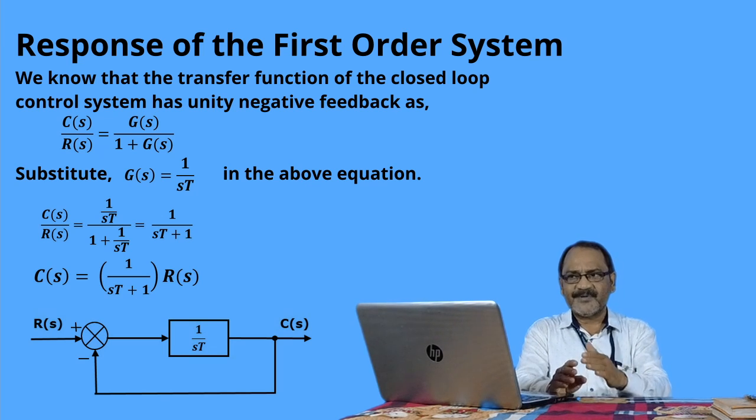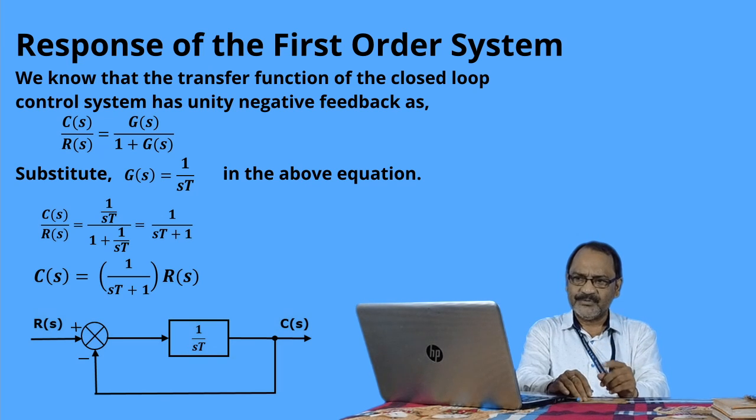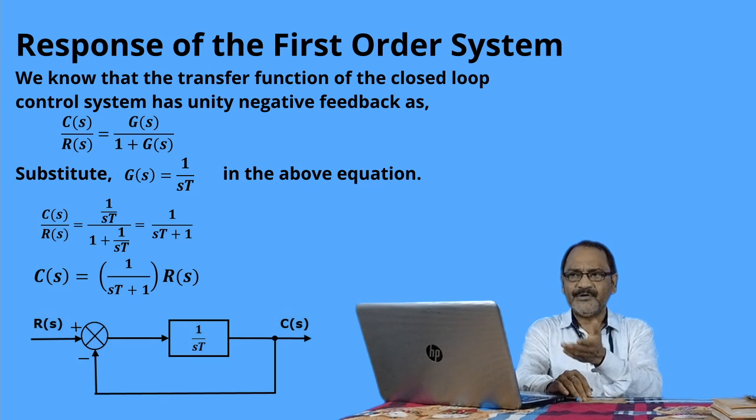Normally the transfer function is given by C(s) by R(s), and that is equal to G(s) by 1 plus G(s). Because H(s) is equal to 1, we write it as G(s) by 1 plus G(s) instead of G(s) by 1 plus G(s)H(s). Now we substitute 1 by sT instead of G(s). Then C(s) by R(s) will be equal to 1 by sT divided by 1 plus 1 by sT. If we simplify it, we get 1 by sT plus 1. So C(s) will be equal to 1 by sT plus 1 into R(s).